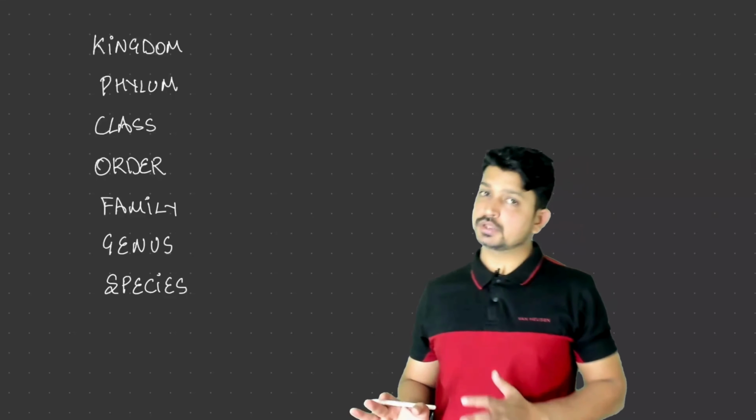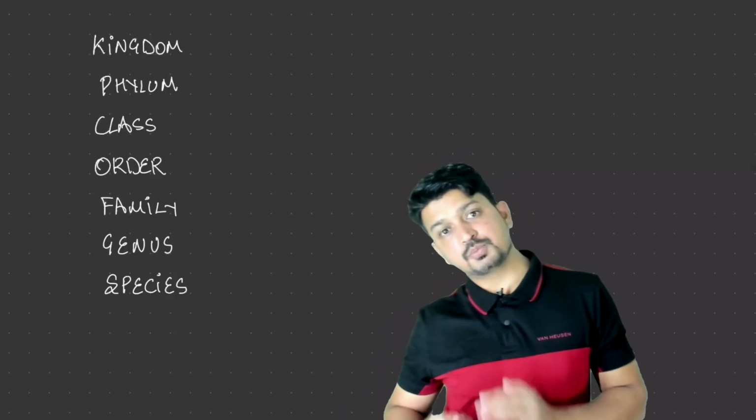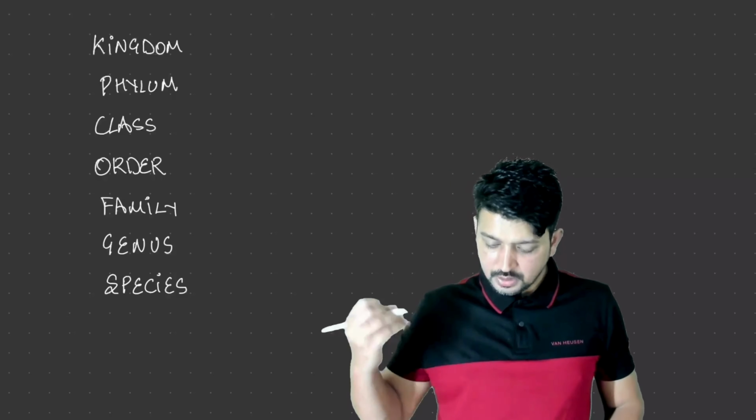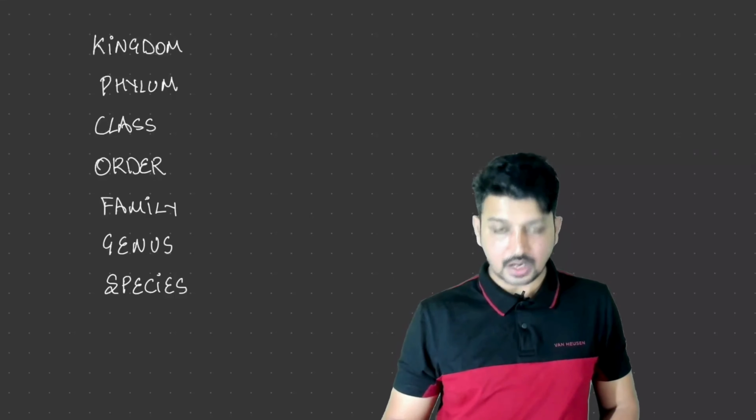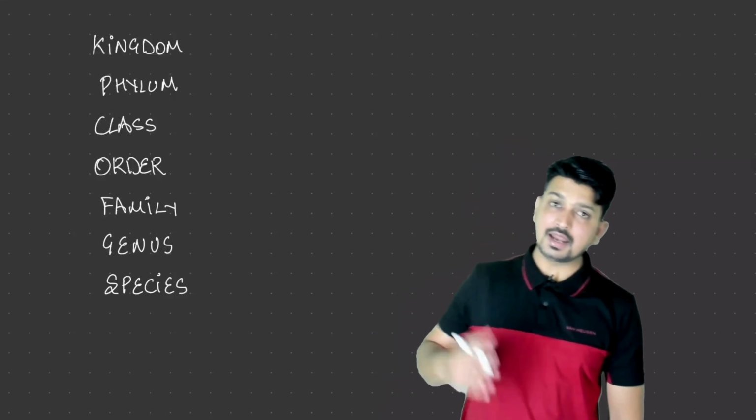So we have to remember this hierarchy. Keep, pot, clean, otherwise family gets sick. Right? So species doesn't have a specific type of suffix or prefix, but different organisms have different suffixes and prefixes. So let us understand what endings they have.